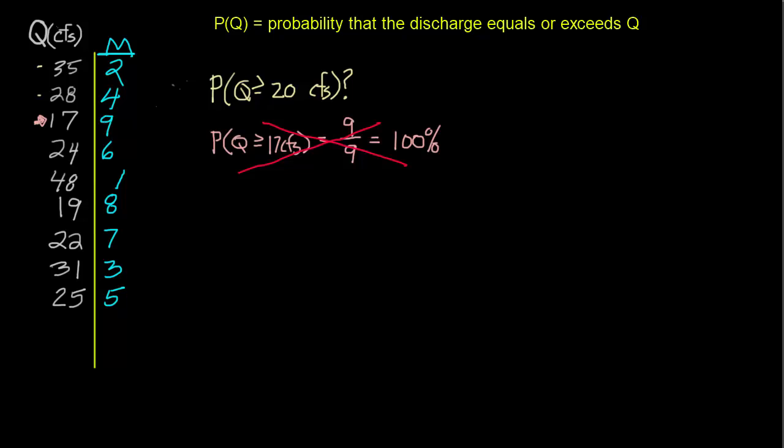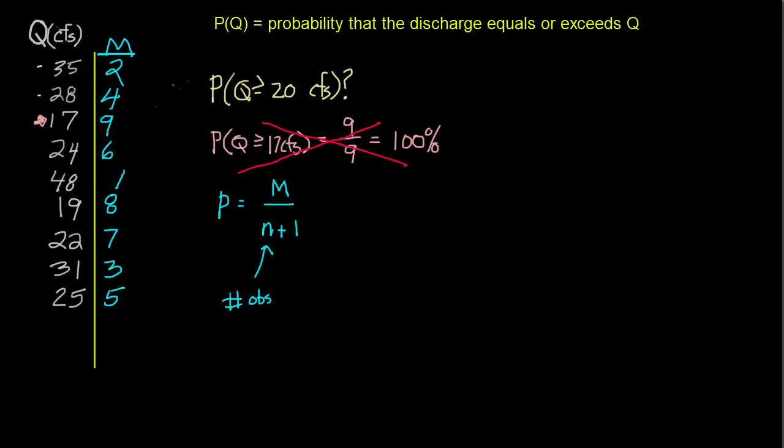And then we will define the exceedance probability as follows. The exceedance probability for an event of specific discharge Q is equal to the rank of that discharge, M, divided by N plus 1, where N is the number of observations, which in this case is equal to 9.